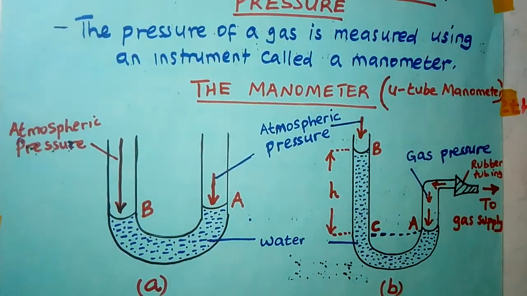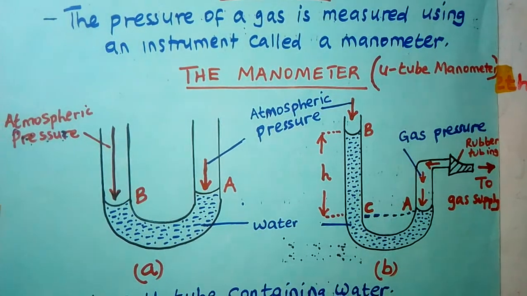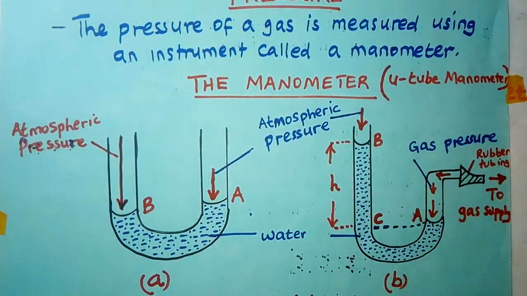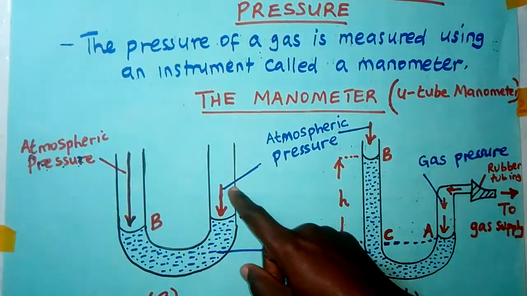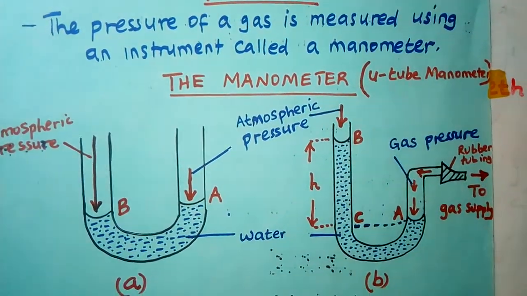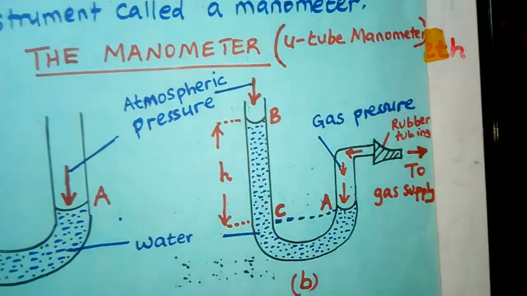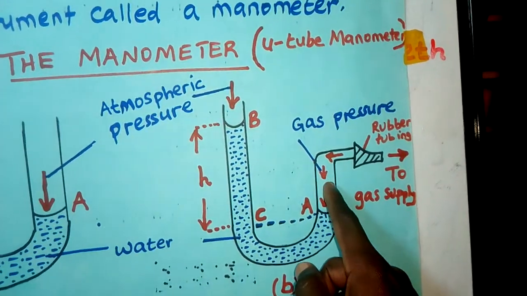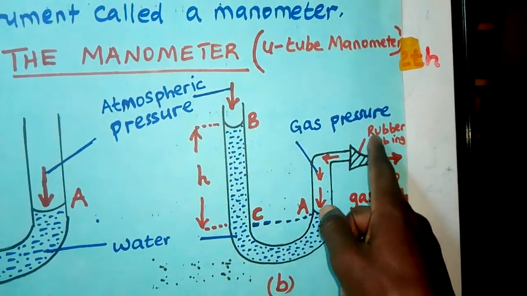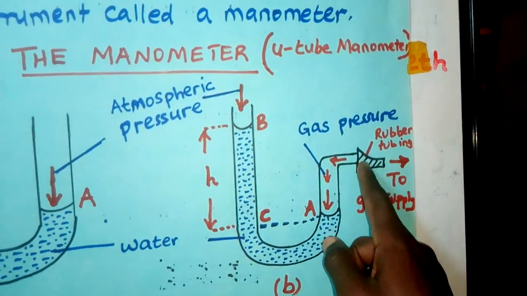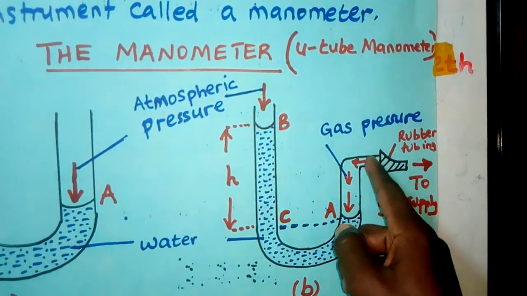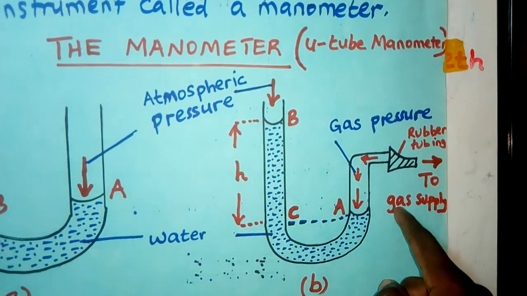Now, how do you use a manometer to measure gas pressure? In order for you to measure the gas pressure, one side of the manometer, one arm, must be connected to the gas supply. You see? Here we are. Now this side is connected by what we call a rubber tubing. This is a rubber tubing, the one I've shaded here. Now this rubber tubing is the one connecting the manometer and the gas supply.